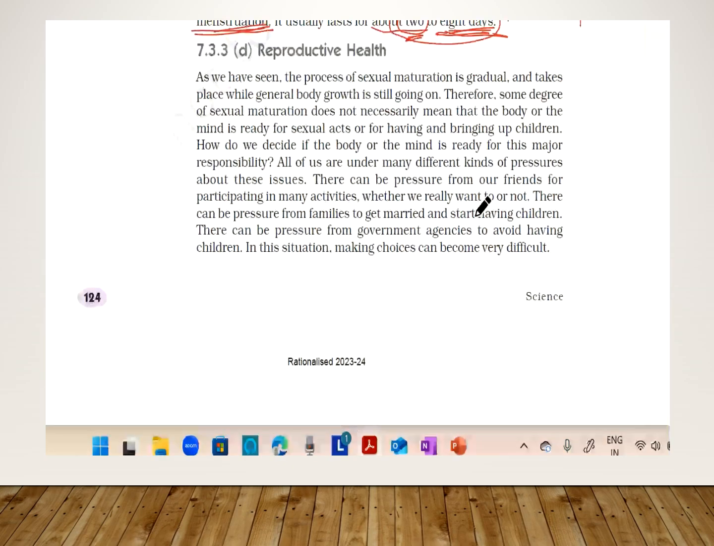Now we will see about reproductive health. As we have seen, the process of sexual maturation is gradual. It takes place while the general body growth is still going on. Therefore, some degree of sexual maturation does not necessarily mean that the body and the mind is ready for sexual acts or for having and bringing up children. As the body is growing in the puberty stage, our body is not at all ready to conceive a baby or to give nurturing care to children.